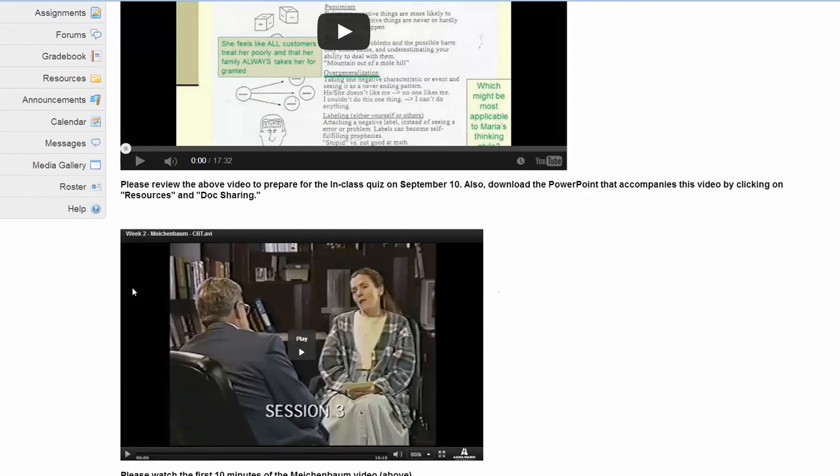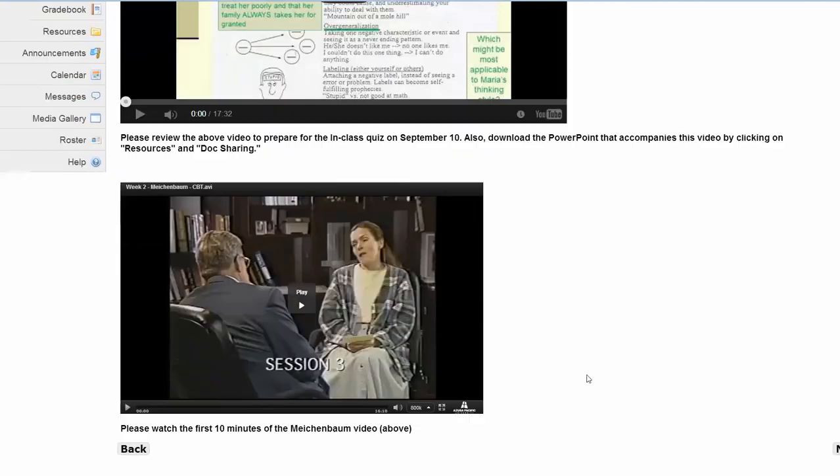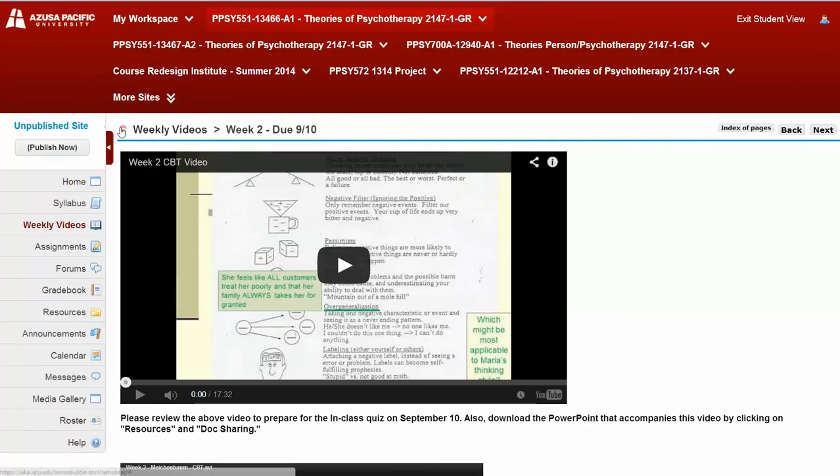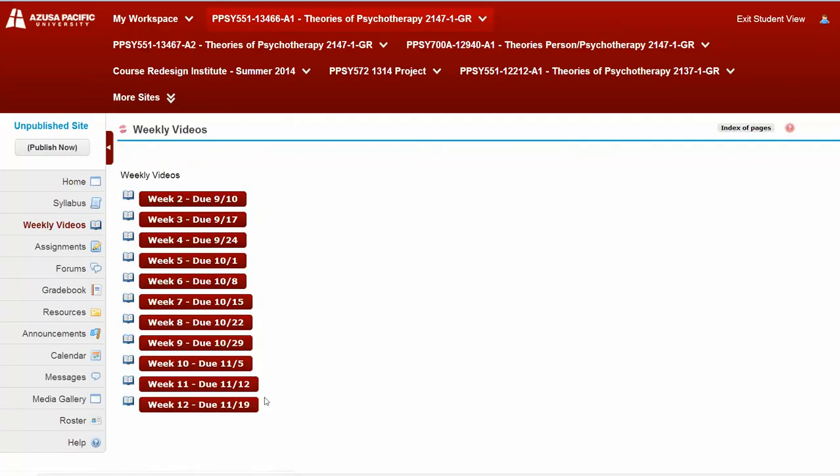And then the second video is a therapy video, which also has some instructions about watching the first 10 minutes of that video. And you'll do that every week. Now, one handy feature of Sakai is the reset button right here. If you click that reset button, it'll take you to the first page of the item where you are, which in this case is weekly videos.